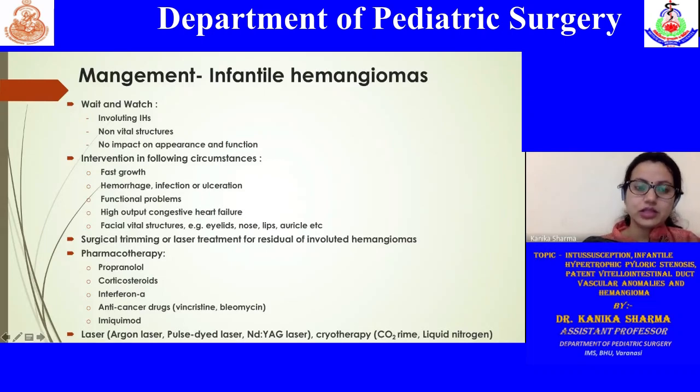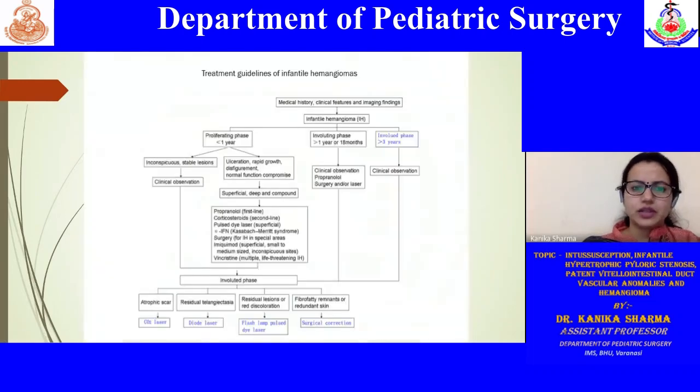However, for large lesions, you can go for pharmacotherapy, but it may not give you an immediate effect. But it has been seen that they do take effect over a certain period of time. The most commonly used drugs are propranolol and corticosteroids, which are being used in various clinics. And then again, cryotherapy and laser therapy remain an option. So this is just an overview where you can go for various options depending upon the situation.